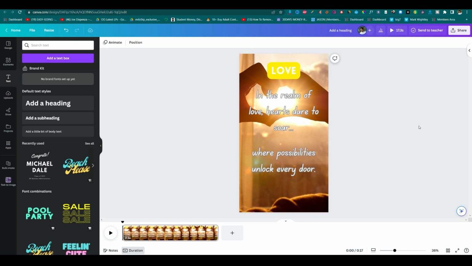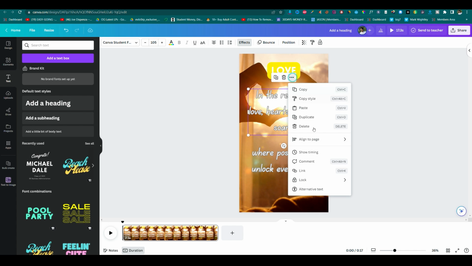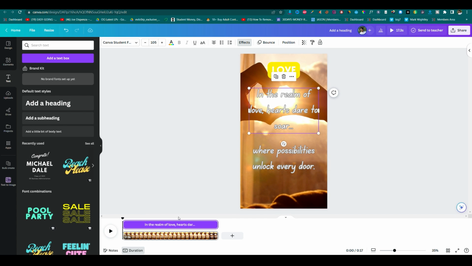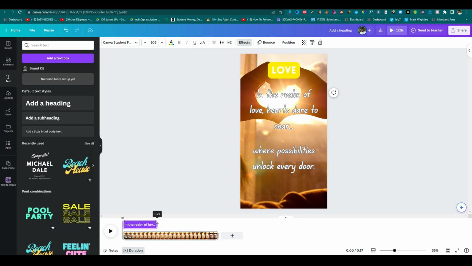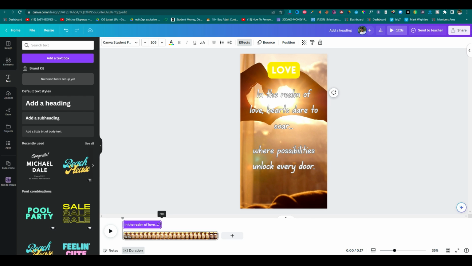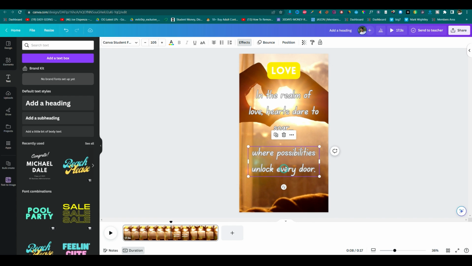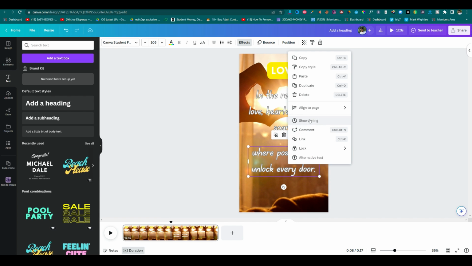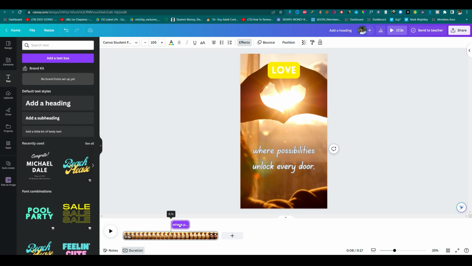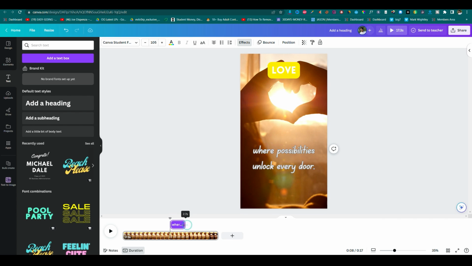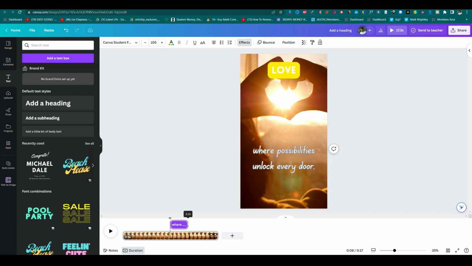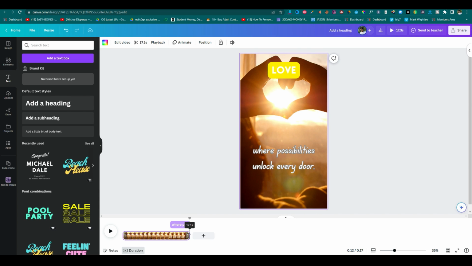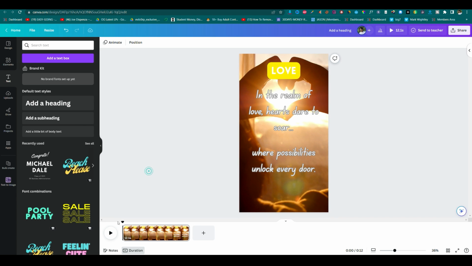And simply select the first verse, and we are going to set the timer for it. Click on this 3 dot option and show timing. We simply make it 8 seconds long or 7 seconds long. Now let's come to the second verse and simply click on the 3 dots and show timing. Let's give a gap of 1 or 1.5 seconds and make the length of it 3 or 3.5 seconds, and simply decrease the size of this background, and let's preview it.